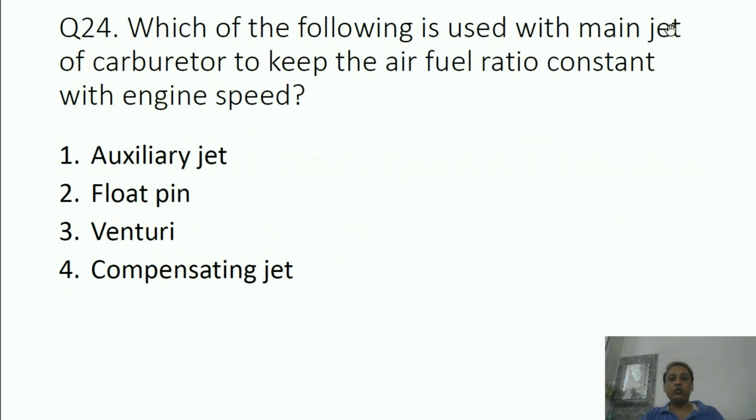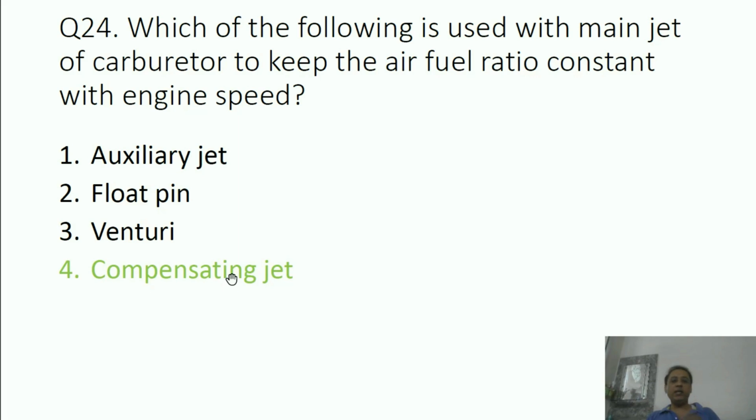Which of the following is used with the main jet of a carburetor to keep the air fuel ratio constant with engine speed? Auxiliary jet, float pin, venturi, compensating jet. Means, in case we want the air fuel ratio to remain constant from the start of the engine up to the highest speed, then together with the main jet, which device is used? What is the correct answer? It is compensating jet. Okay.